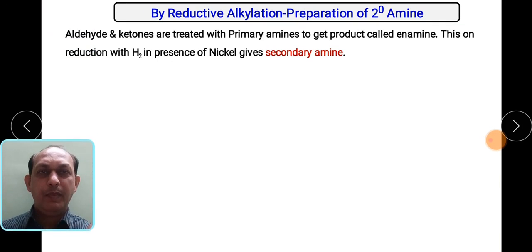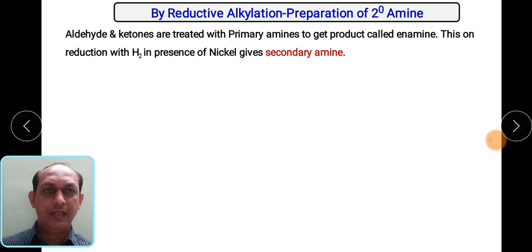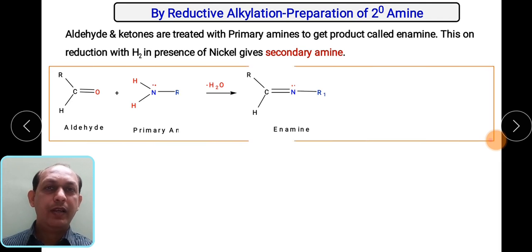Then let us see the second method, called reductive alkylation, which can be used for the preparation of secondary amines. Aldehydes and ketones in this case are treated with primary amines to get a product called enamine. This product, on reduction with hydrogen in presence of nickel, gives the secondary amine. So this method is the reaction of aldehyde and ketone with primary amine, resulting in the secondary amine with subsequent reduction.